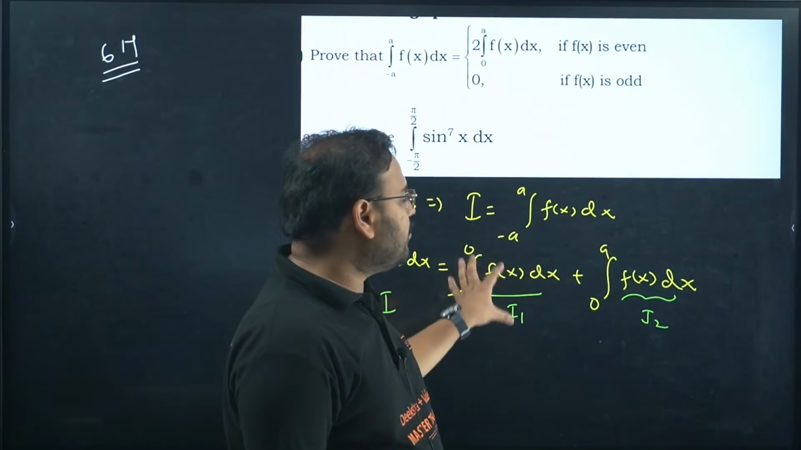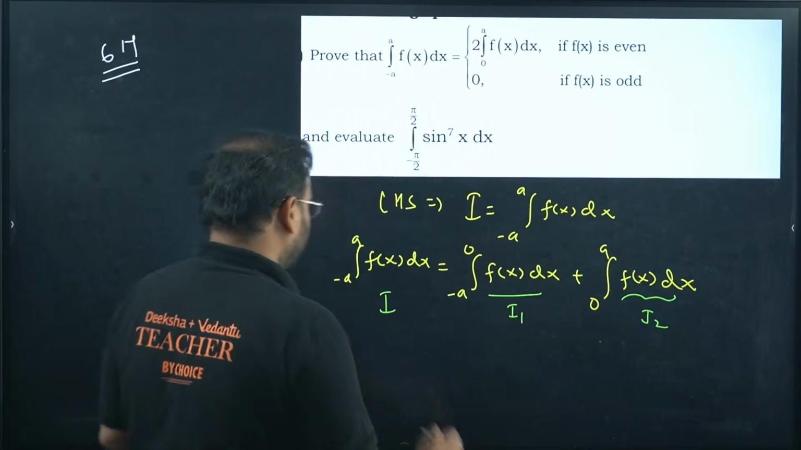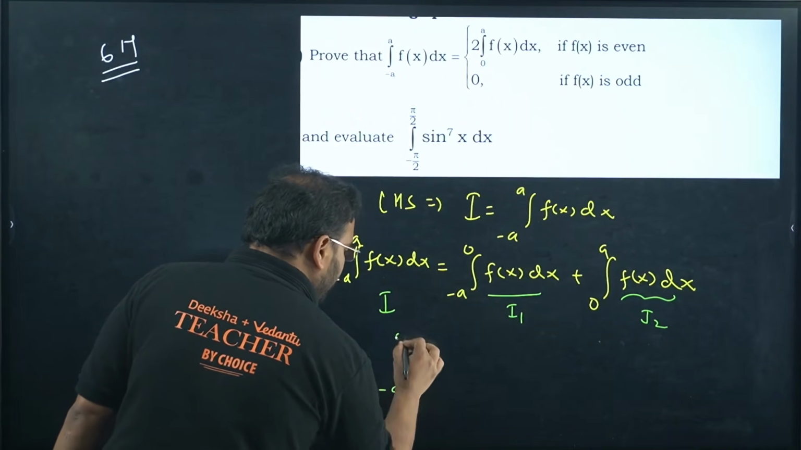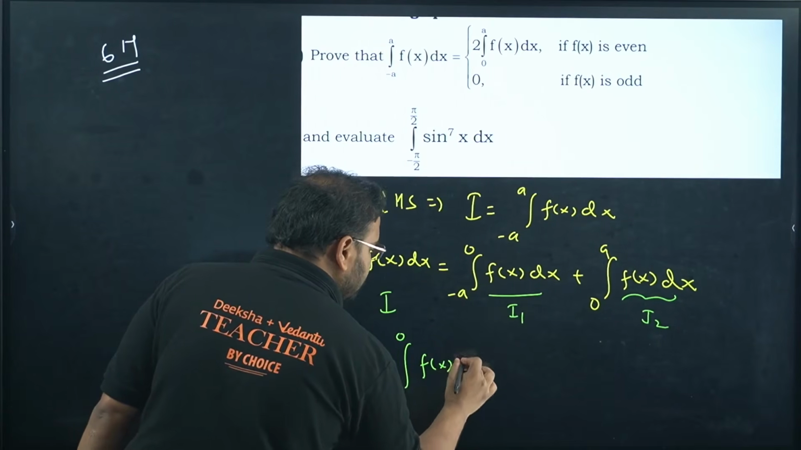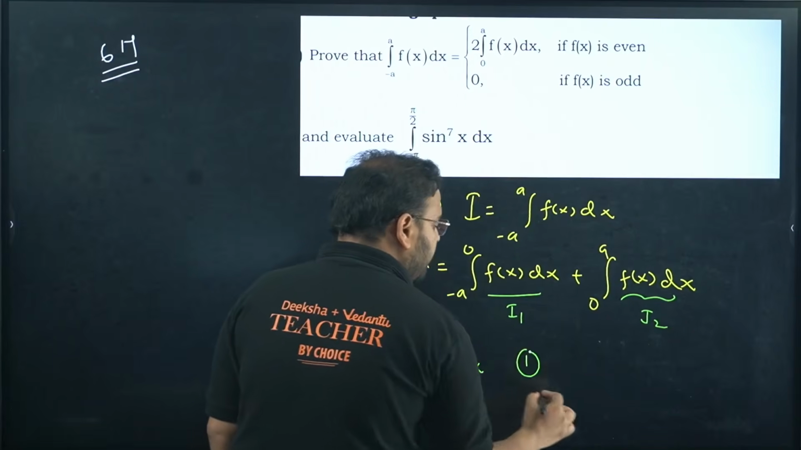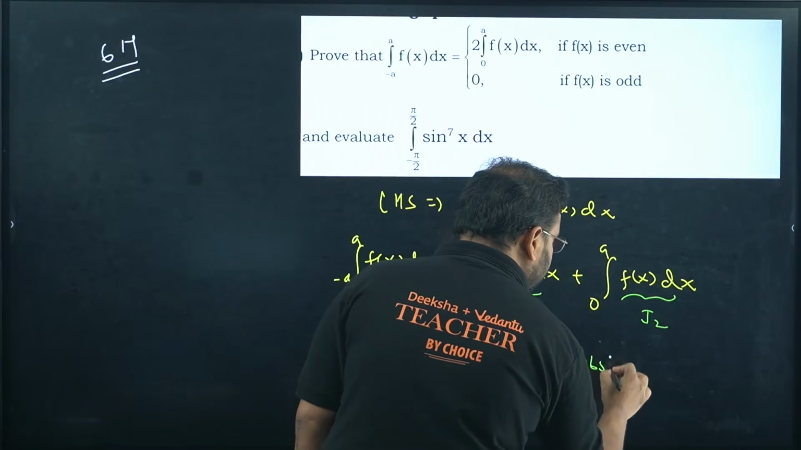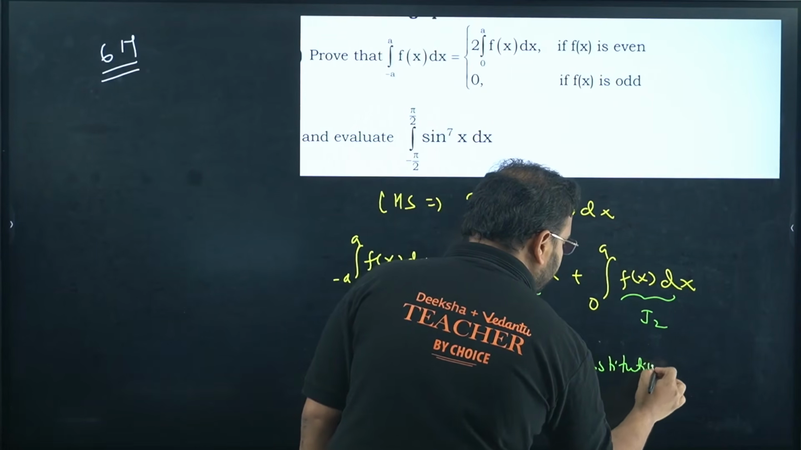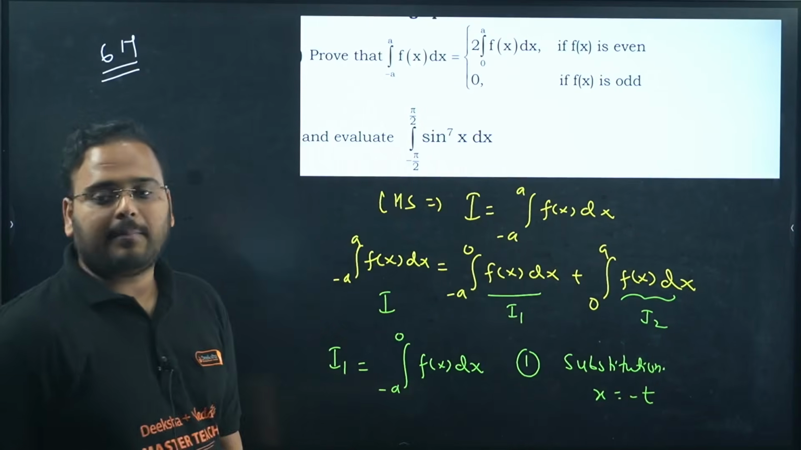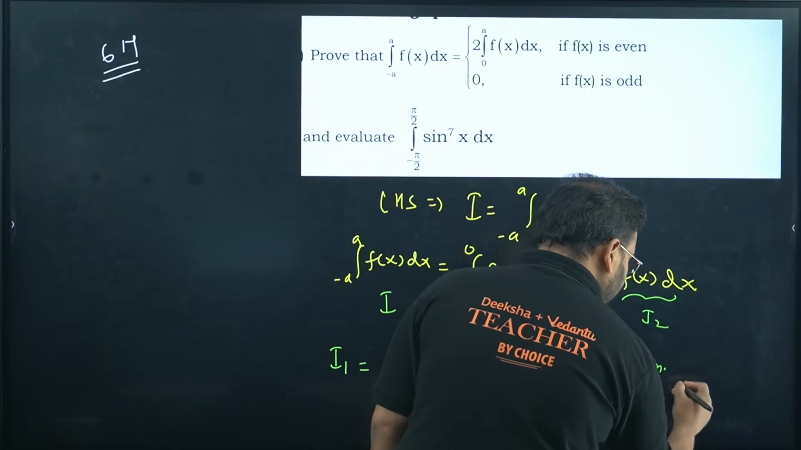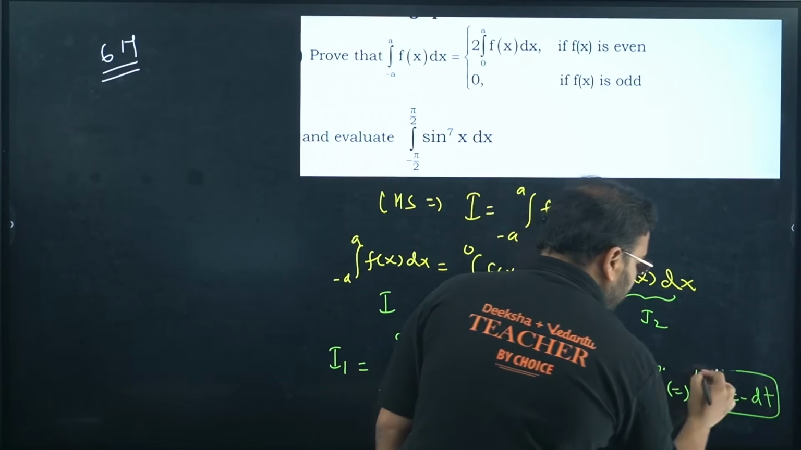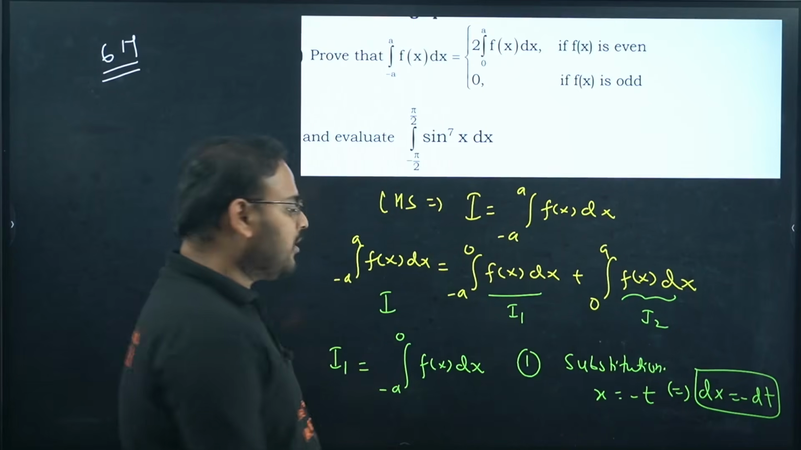This whole thing revolves around I1. I'll take I1 separately. It is the integral from minus a to 0 of f of x dx. Now in this I1, I'll use the first step. Remember, I taught you. First step, substitution. What is that? x equals minus t. Differentiate. You get dx as minus dt. What about limits, sir?